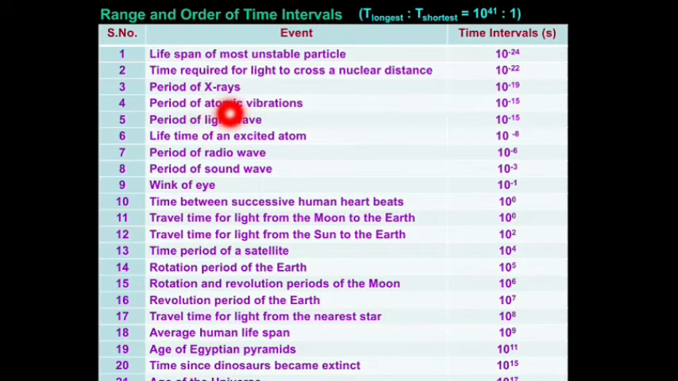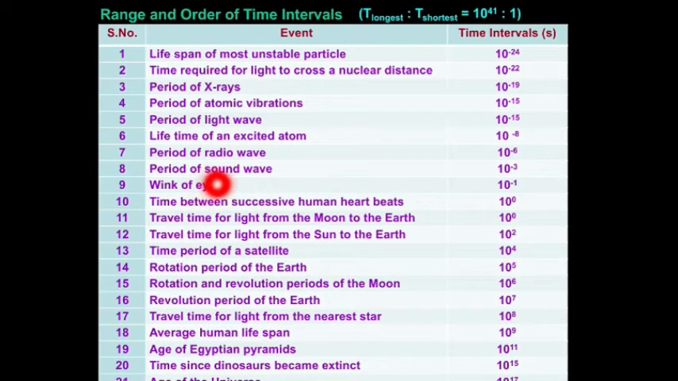The period of X-rays is 10 power minus 19. Atomic vibration, that is 10 power minus 15. Period of light wave is 10 power minus 15. And the lifetime of an excited atom, it's very very important. It's based on laser technology. It will be equal to 10 power minus 8 second.